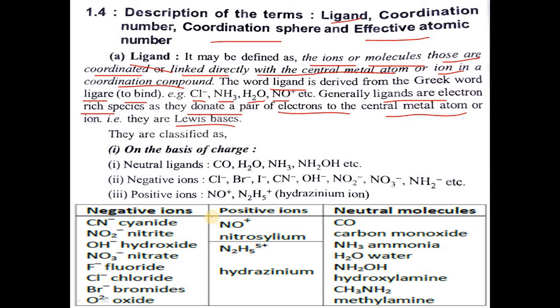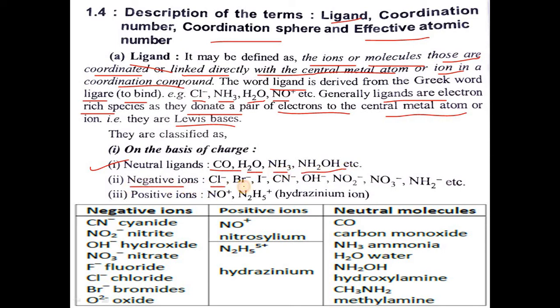Then we will see the classification of ligands on the basis of charge. First, neutral ligands: examples are CO, H2O, NH3, hydroxylamine.